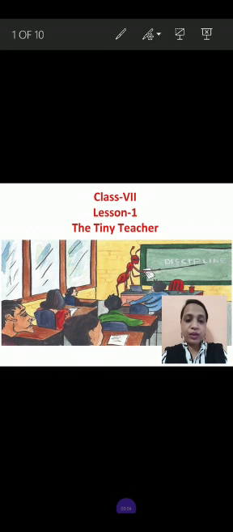So today we are going to learn a new chapter in your supplementary reader. The lesson number 1, that is the tiny teacher. Tiny means very small, and teacher, you all know who teaches you. But here tiny teacher does not mean the teacher who is short heighted. Here the tiny teacher is our ant.